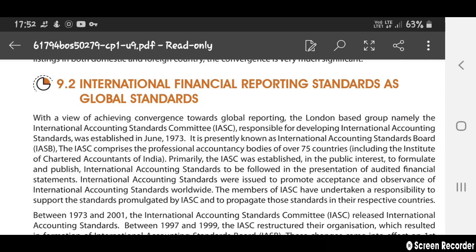International accounting standards were issued to promote the acceptance and observance of the standards worldwide. The members of IASC have undertaken a responsibility to support the standards promulgated by IASC and to propagate those standards in their respective countries.